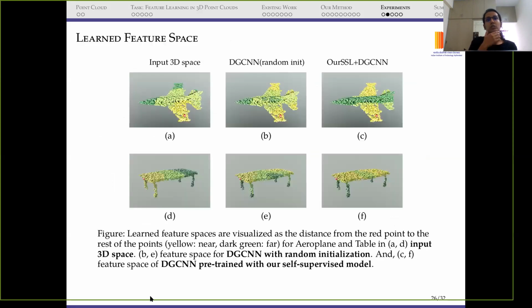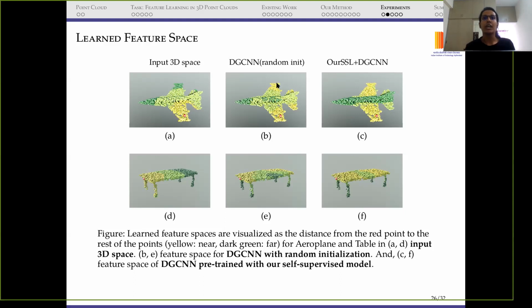Now I'm moving on to the experiments. Before the actual tables of experiments for classification and segmentation, I would like to explain this diagram. This is a similar kind of figure to the one I explained earlier, on learning in the layers. So you can see that we have the visualization from the input 3D space.